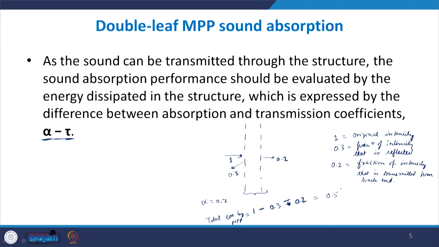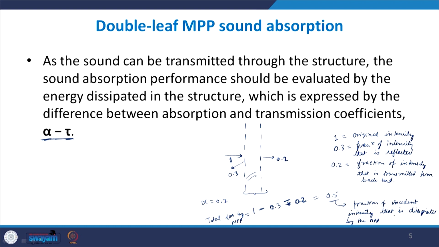So 30% of the energy is reflected, 20% is transmitted, and the remaining 50% of it within the material is dissipated. So this is the fraction of incident intensity that is dissipated by the MPP.